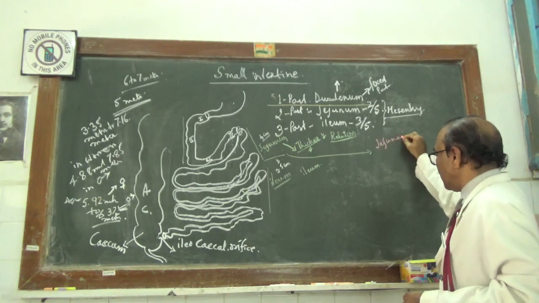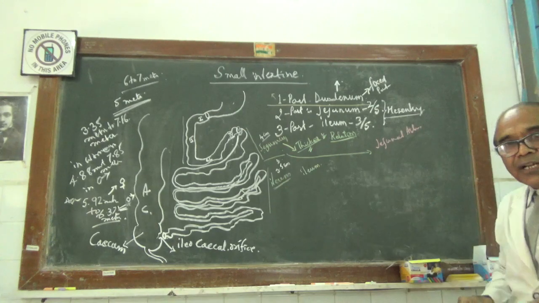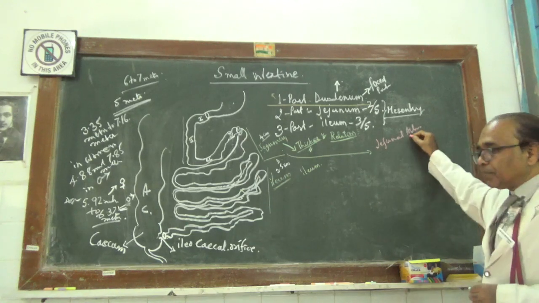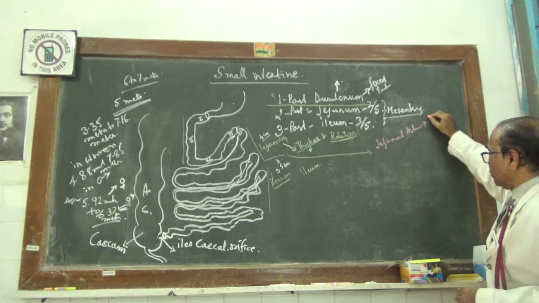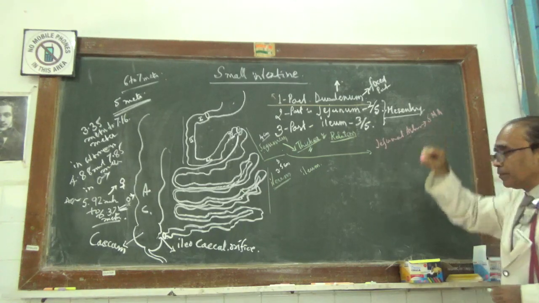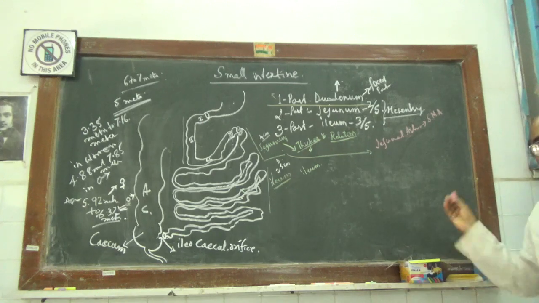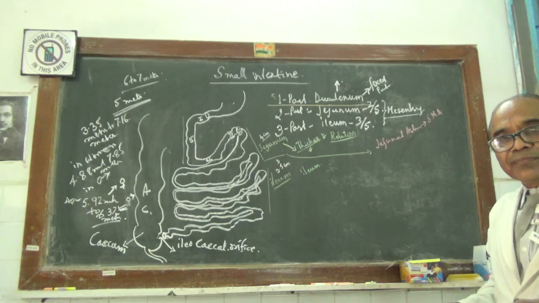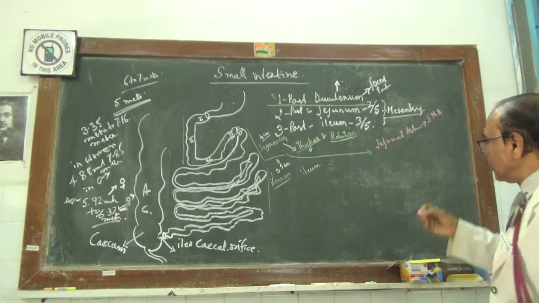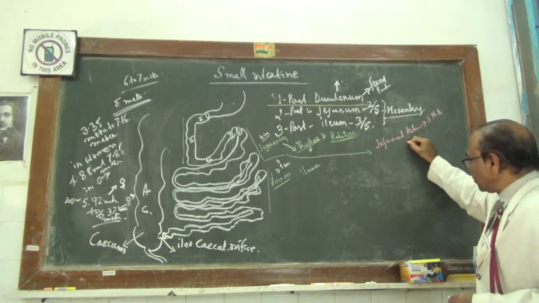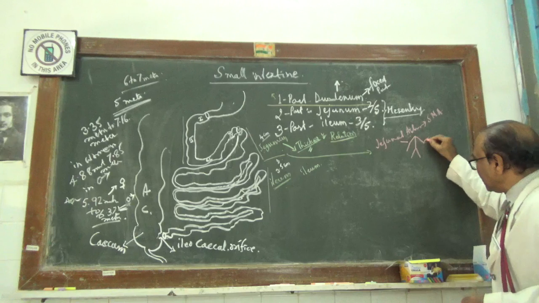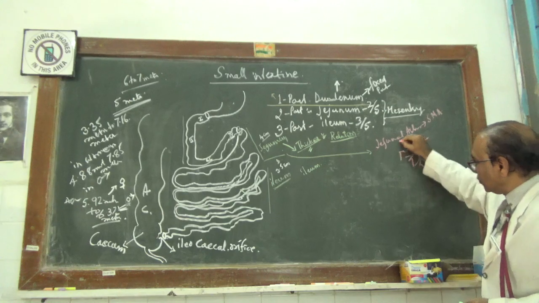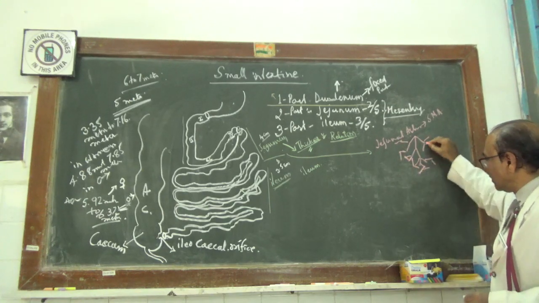Jejunal arteries. Now these jejunal arteries are very numerous, present in the mesentery. They are the branches of the superior mesenteric artery. They are running towards the antimesenteric portion of the jejunum, and then they give rise to very small branches, primary, secondary, and tertiary, joining and forming just like a fisherman's net.